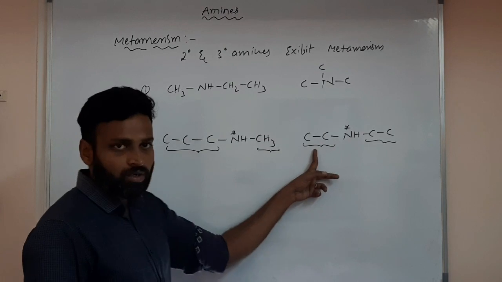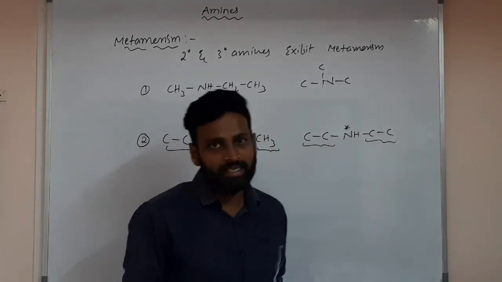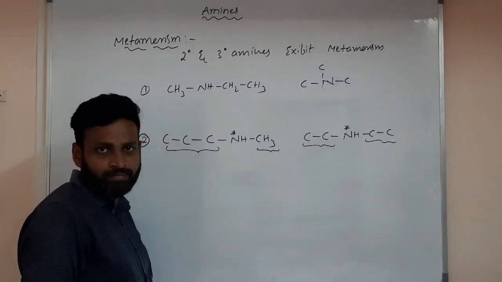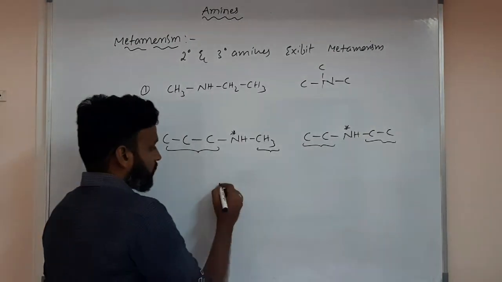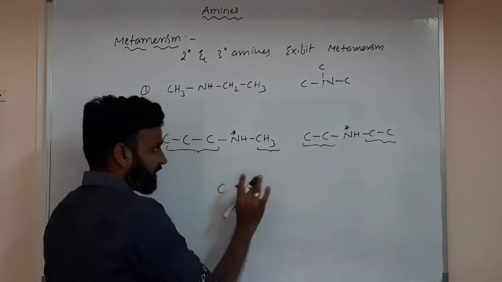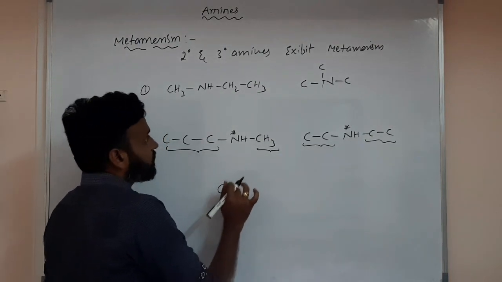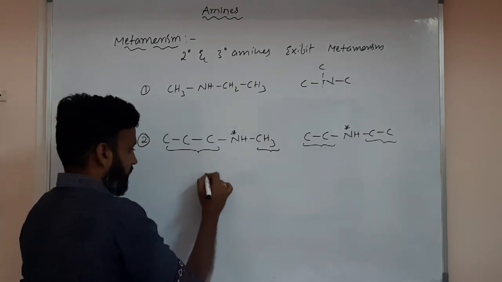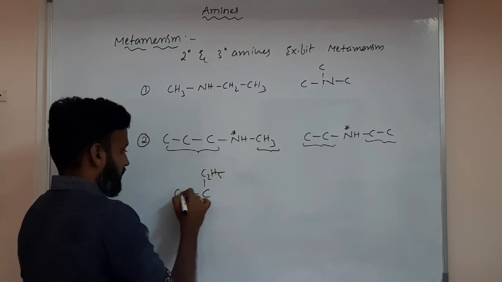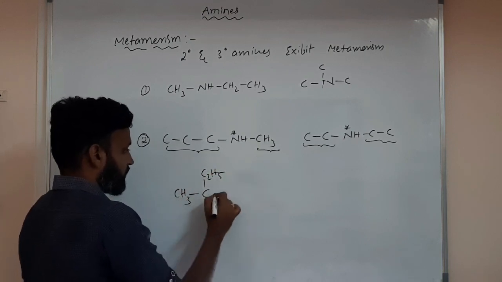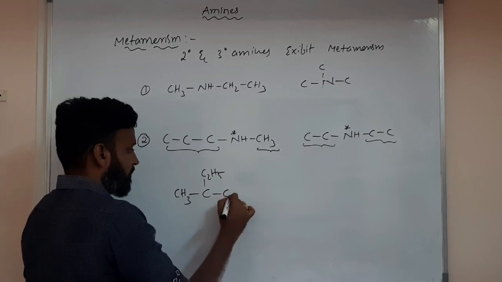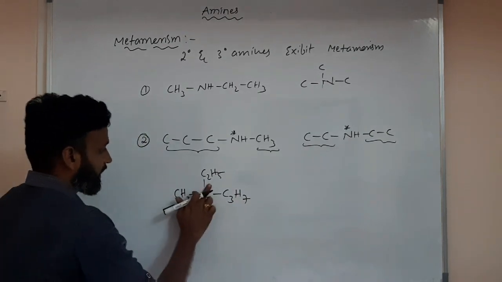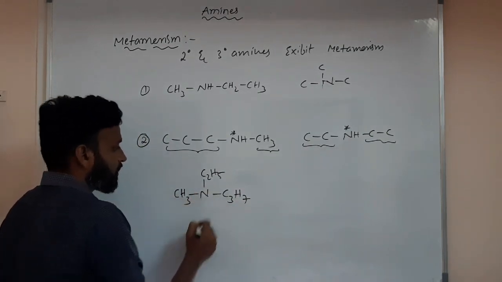Two carbons means ethyl group, so nitrogen has ethyl and ethyl here, but here nitrogen has propyl and methyl. Difference understood? One more possible: C2H5, CH3 and C3H7 on nitrogen.